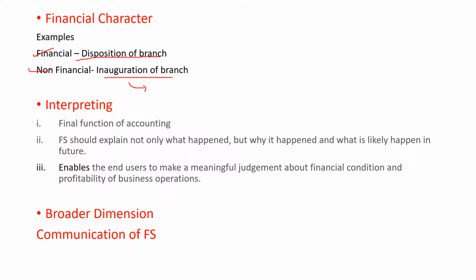The second part is interpreting. Interpreting can be defined as the final function of accounting. Financial statements should not explain only what has happened, but why it has happened and what is likely to happen in future. It enables the end users to make a meaningful judgment about the financial condition and profitability of business operations.